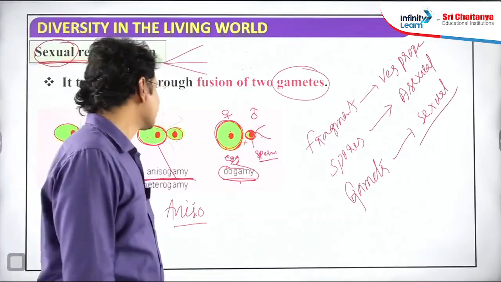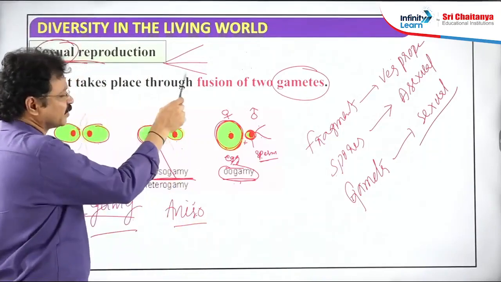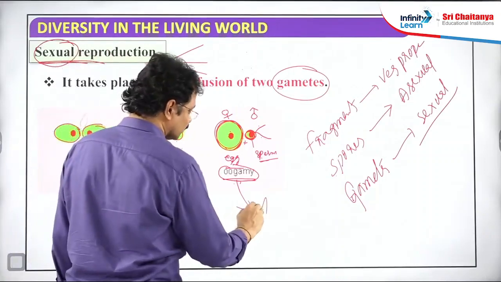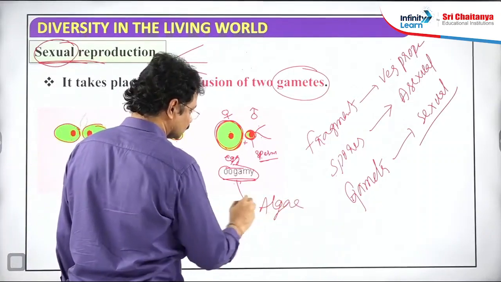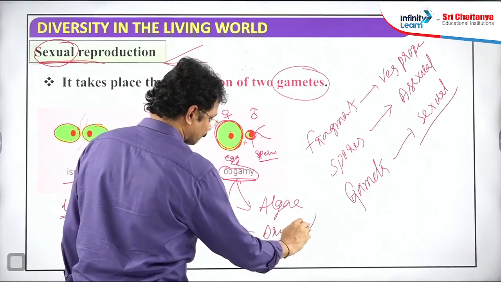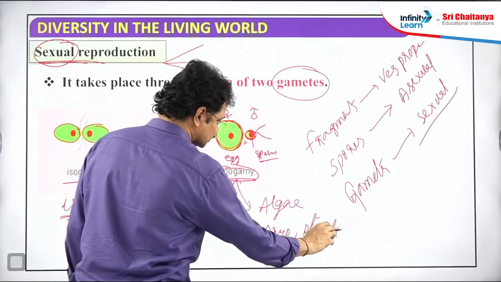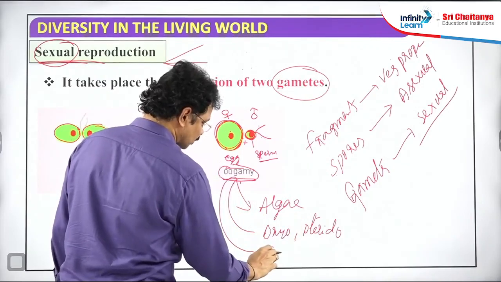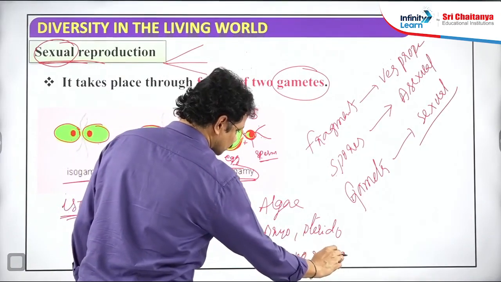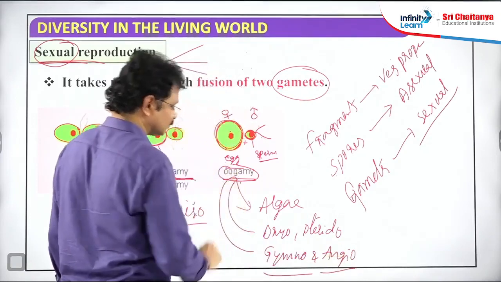What about the modes of gametic fusion in bryophytes, pteridophytes, gymnosperms? Oogamy. Oogamy is not only found in algae, it is also found in all other plant groups like bryophytes, pteridophytes, and gymnosperms and angiosperms. Note this point.